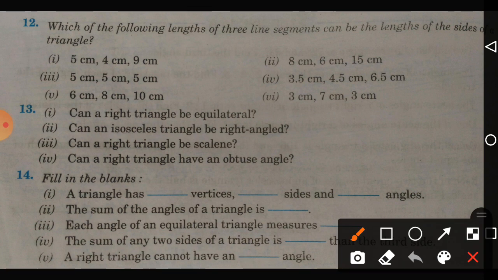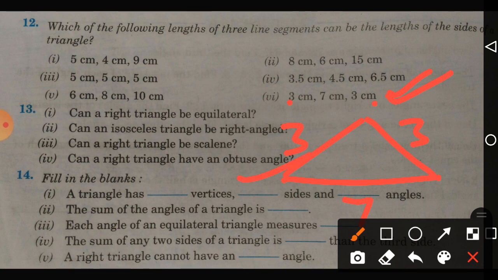If we take 3 and 3 as the other sides and 7 as the base, we can draw. Right? This we can draw like this. Understood? But the other way, if you take 3 and 7 as sides and 3 centimeter as the base, it is not possible. Right? One way it is possible, that is like this.